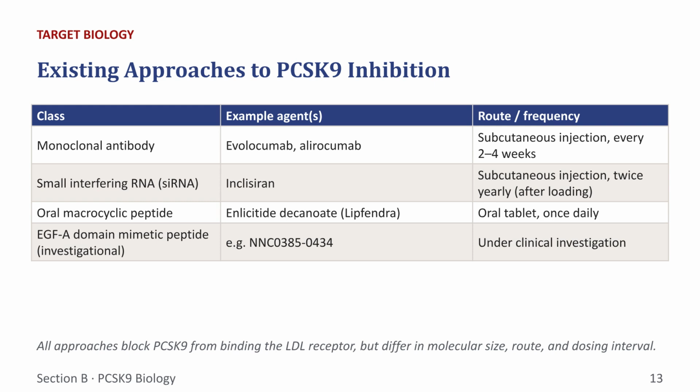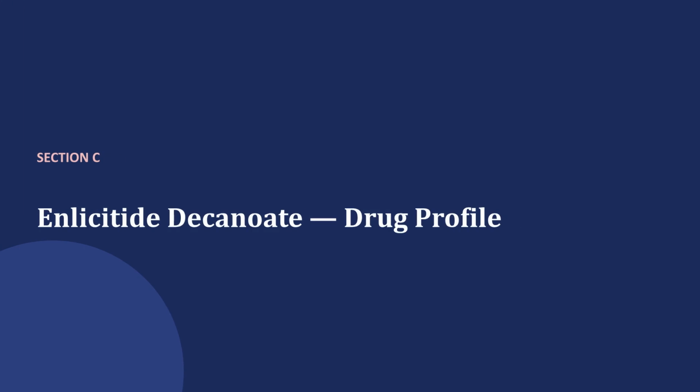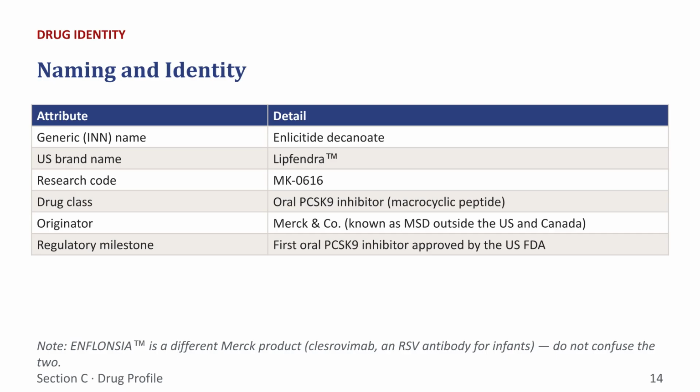Moving on to existing approaches for PCSK9 inhibition. Current methods include injectable monoclonal antibodies like evolocumab and alirocumab, and siRNA therapies like inclisiran. Lipfendra, an oral macrocyclic peptide, represents a new class of therapy designed for daily oral administration. This video will now detail the drug profile of Enlicitide decanoate, the active ingredient in Lipfendra.